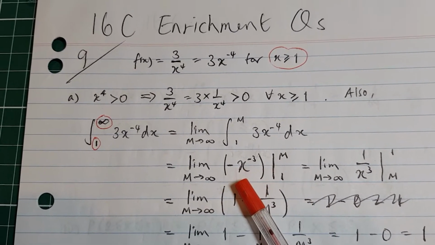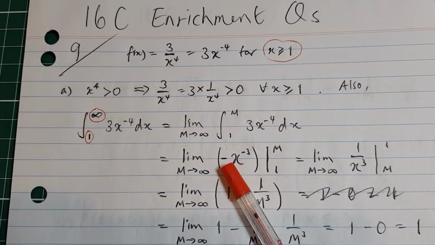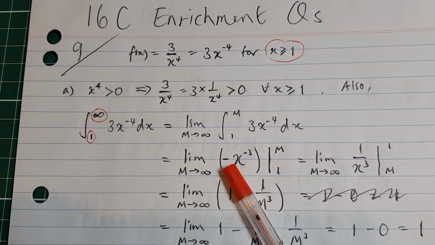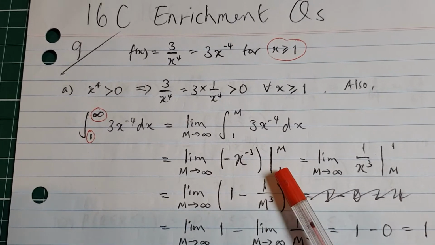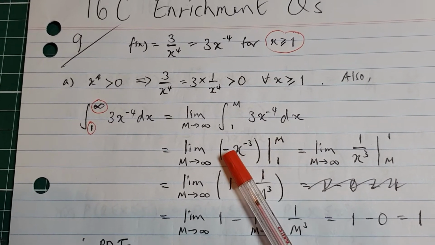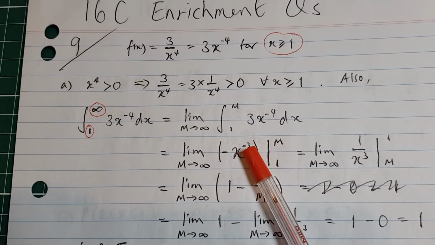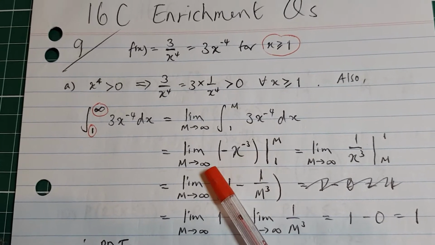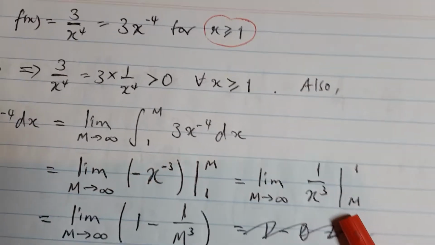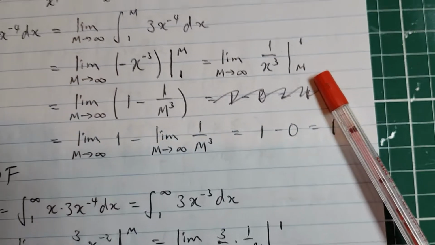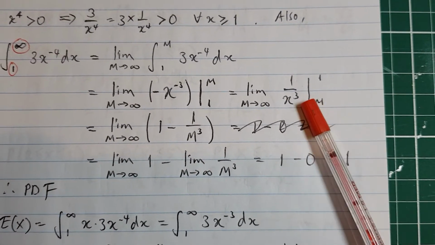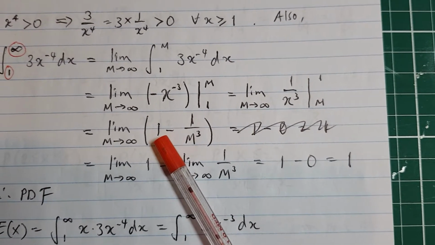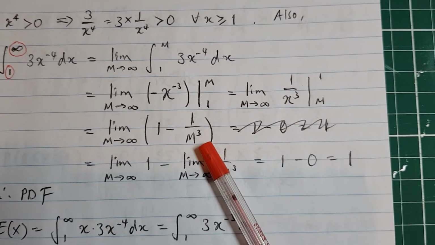But here in my primitive function, I've got the negative in front, and I hate dealing with the negatives. So what I'm going to do is a little trick: you swap the order and then drop the negative sign. Not the negative on the index, but the negative as the coefficient of the variable x. So drop that and then swap the order. So then you get this. Substitute 1, then you get 1, and 1 on m cubed.